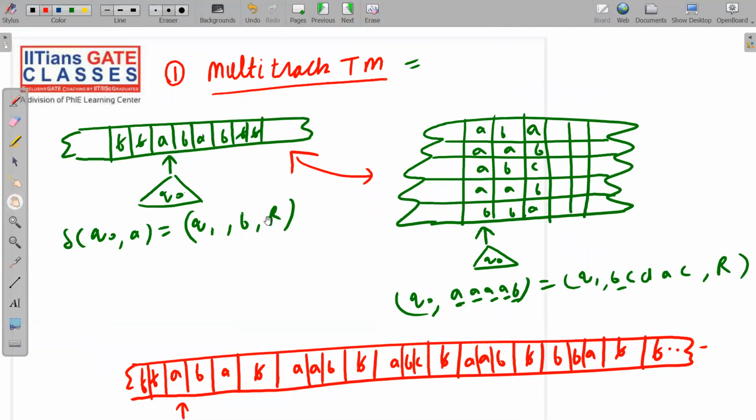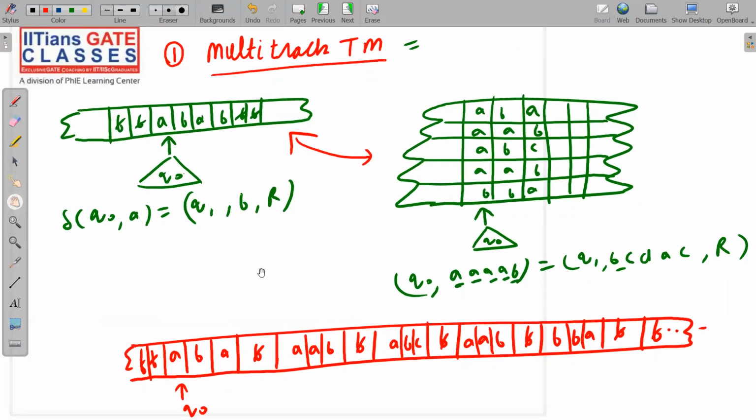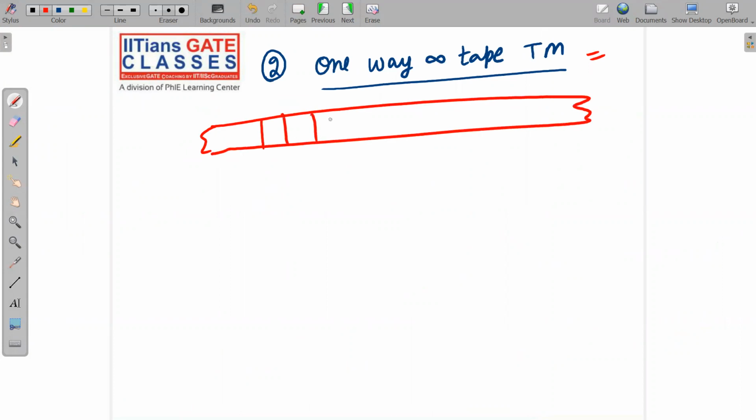Please note it down carefully. I have given you a rough idea. I'm jumping to the next slide. One-way infinite tape Turing machine. One-way infinite tape means what? See, the standard Turing machine has a two-way infinite tape like this, but I am saying one-way infinite tape like this.